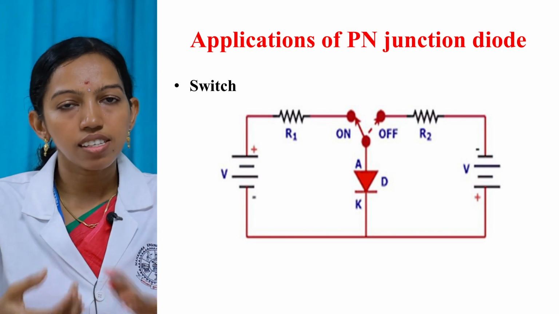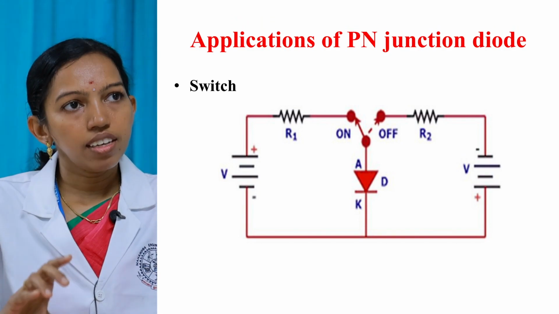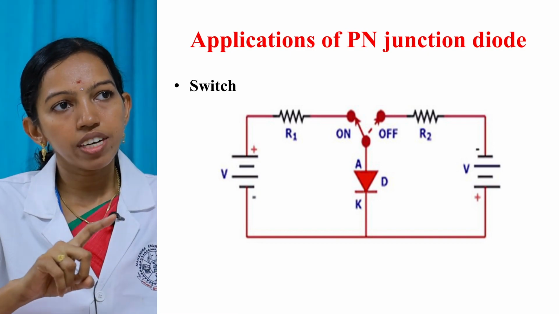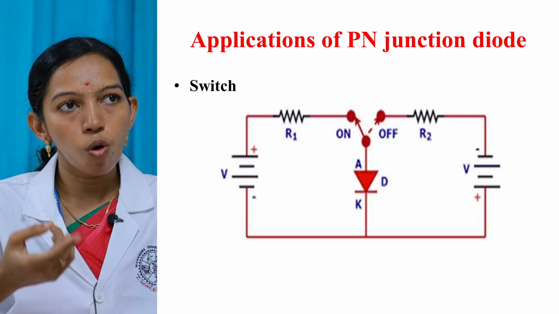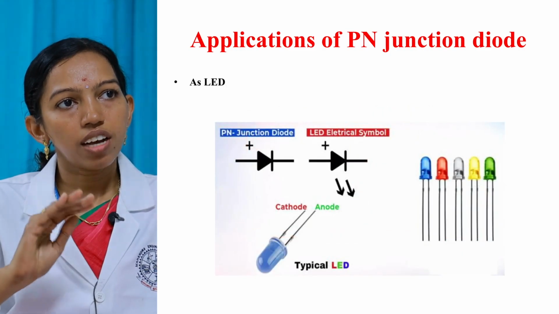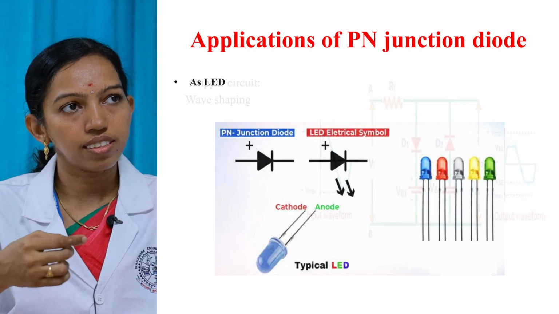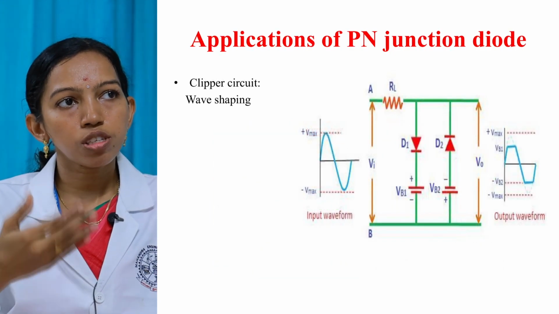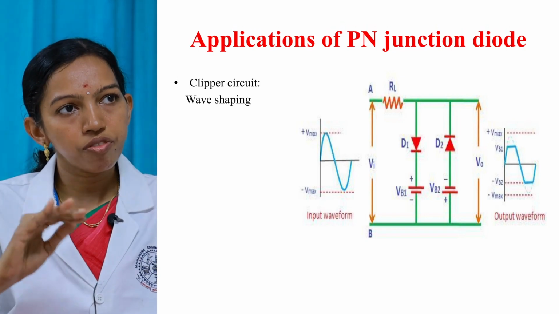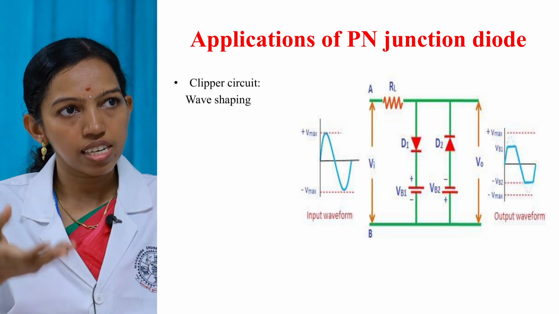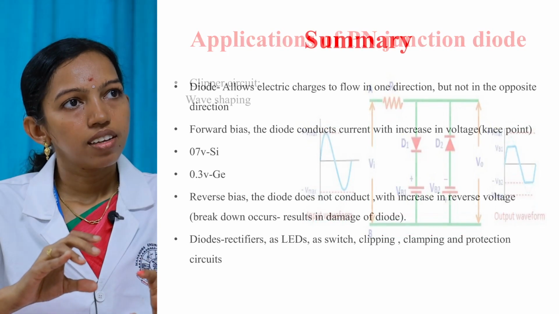Next one is as a switch. When the diode is in forward bias condition, the diode is used as a closed switch. When the diode is in reverse bias condition, the diode is used as an open switch. Diodes can also be used as light emitting diodes for emitting different colors. Diodes can also be used in wave shaping circuits like clipper circuits to clip off a certain portion of the signal without distorting the remaining part of the signal.